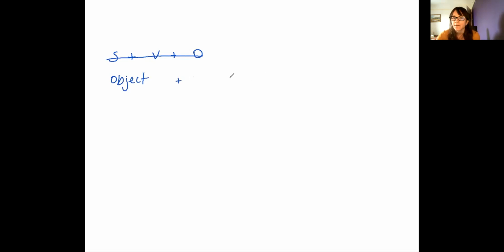So the apple, so object, plus verb, plus potentially the subject, but it's not necessary. So here the object will be, well, anything. And then the verb actually is going to be the verb être, so to be, plus a past participle.